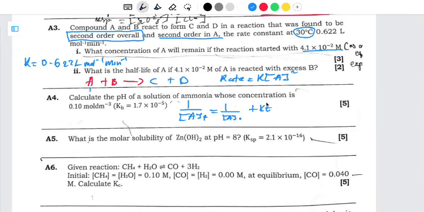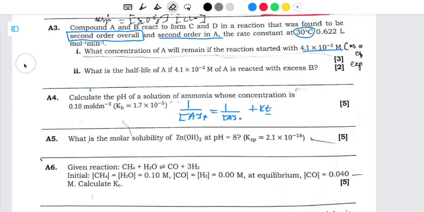Now, our K here, we have been given. According to the question, do we have the time? We don't have the time. So we just have to express this in the form of the function, because we don't know the time, and there's nothing we can do to find the time here. So let me just erase this and answer it here.